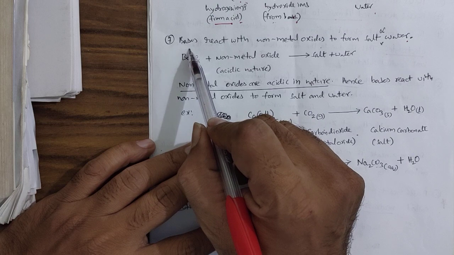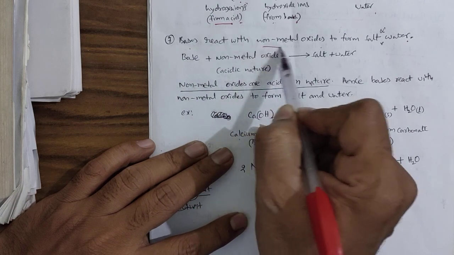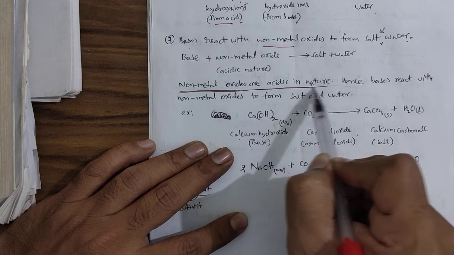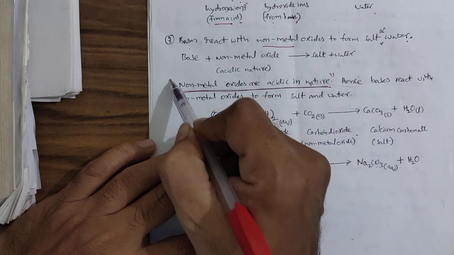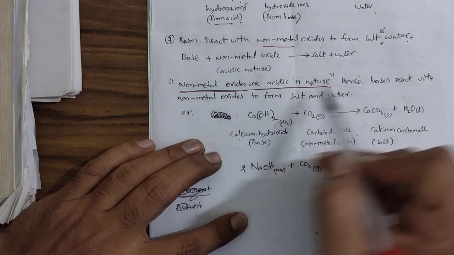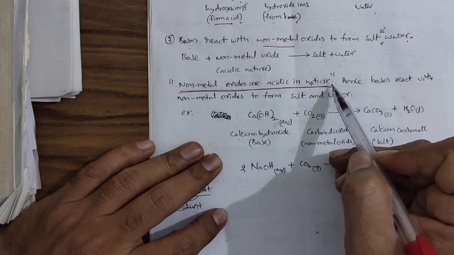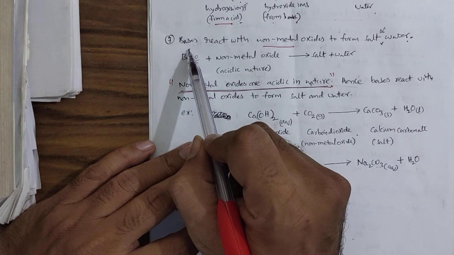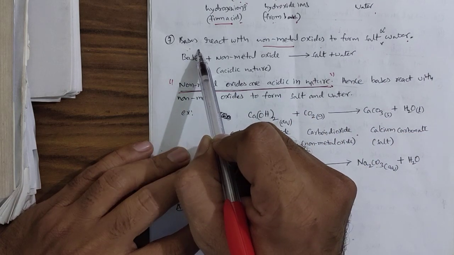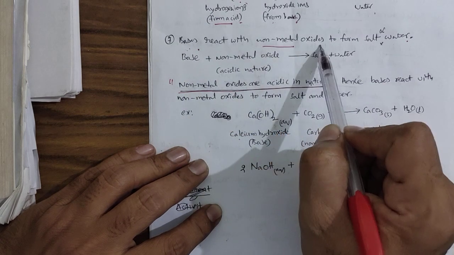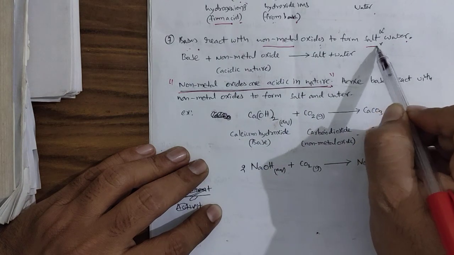So here bases are going to react with non-metal oxides. Why? Because non-metal oxides are acidic in nature. Since it has acidic property, it is going to react with its chemical opposite called base. So bases have a greater tendency to react with non-metal oxides to form salt and water.